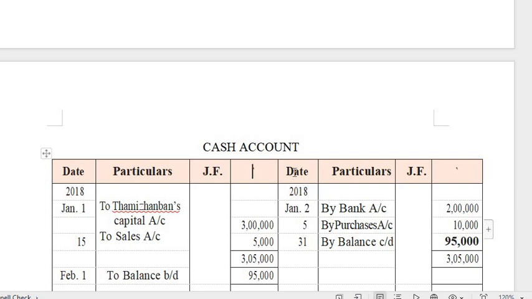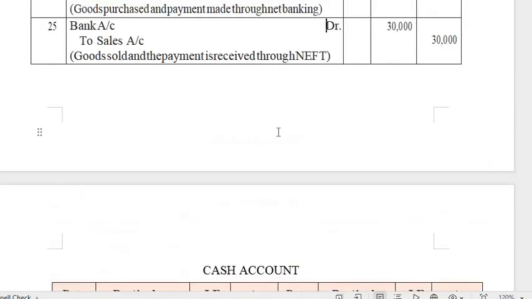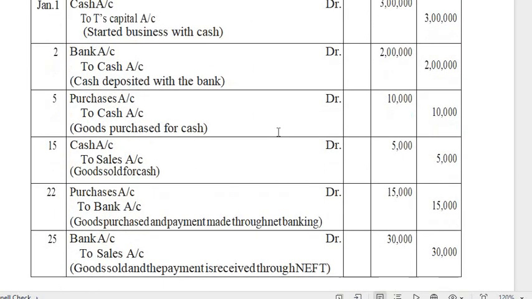Then again you have to write, on the right hand side of your notebook, the date, particulars, journal folio and amount. That is the right hand side, which you can call the credit side. Okay, see here. Because I'm opening a cash account, whatever cash transactions there are, you have to transfer into this account. I already said the 4 transactions you have to transfer here. See the first transaction.